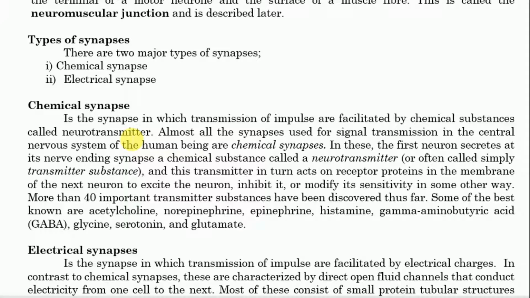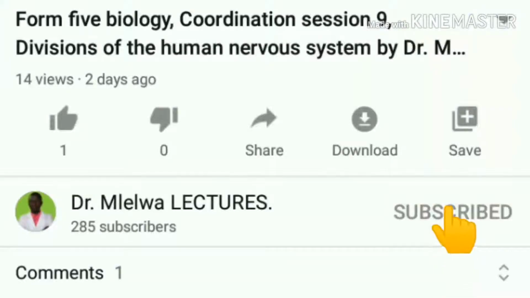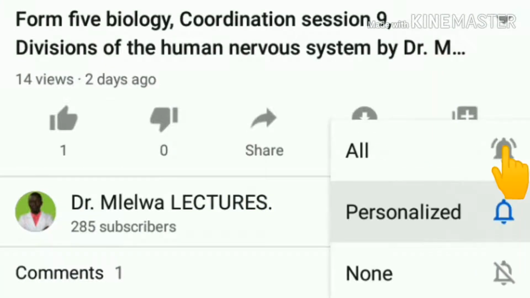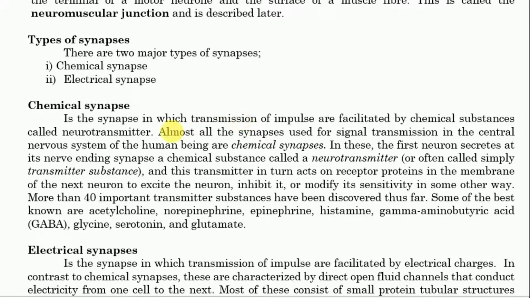In these, the first neuron secretes at its nerve ending synapse a chemical called a neurotransmitter, often simply called transmitter substance, and this transmitter in turn acts on the receptor protein in the membrane of the next neuron.